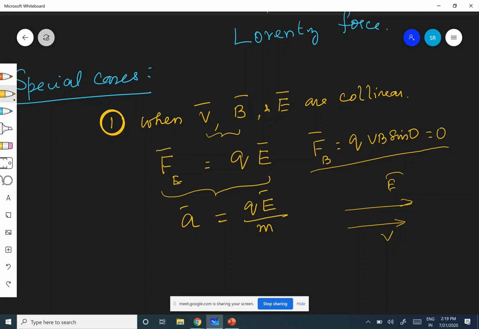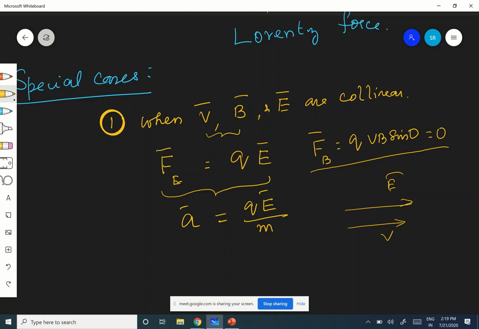Speed is changing, meaning magnitude is changing, meaning definitely the velocity will change. Therefore the kinetic energy of the charged particle will definitely change. Are you following? And also, what will happen to the momentum?